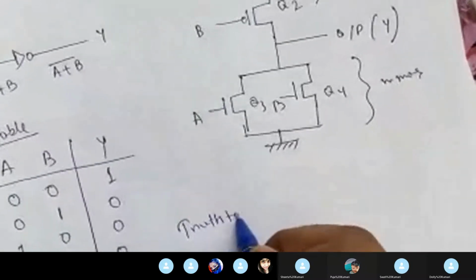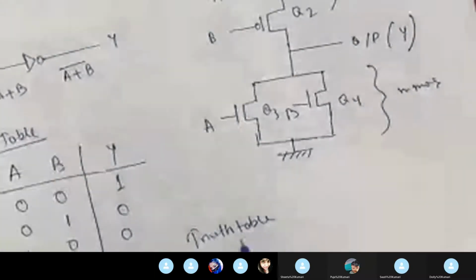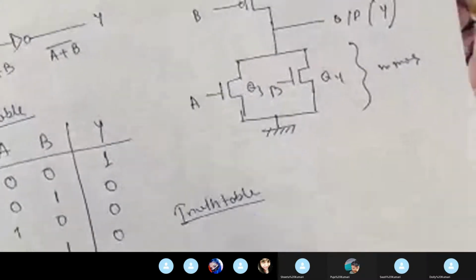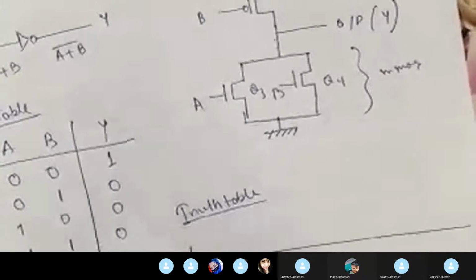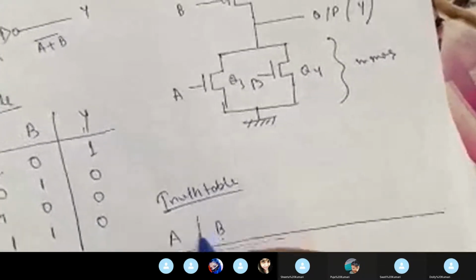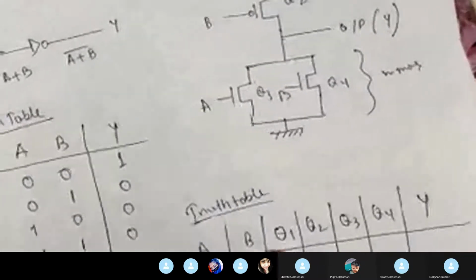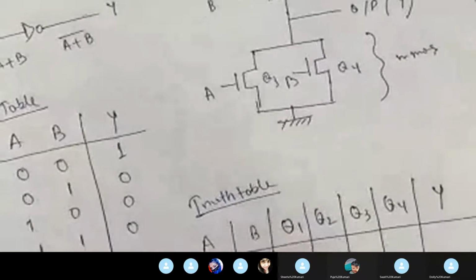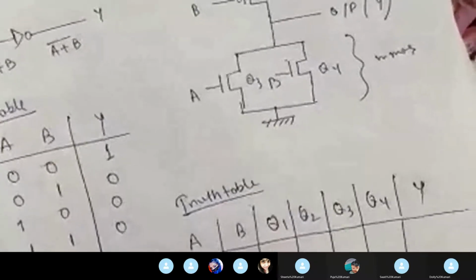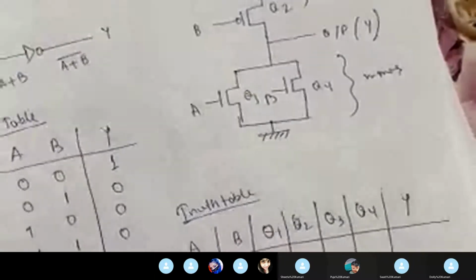So again draw the truth table: A, B, Q1, Q2, Q3, Q4, and Y. My input can be in combination of 0, 0, 0, 1, 1, 0, 1, 1.